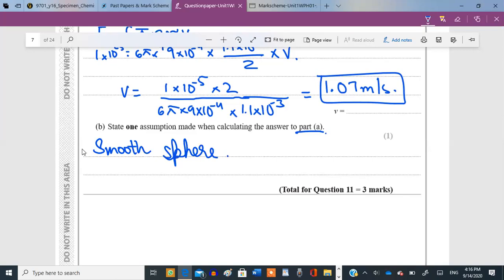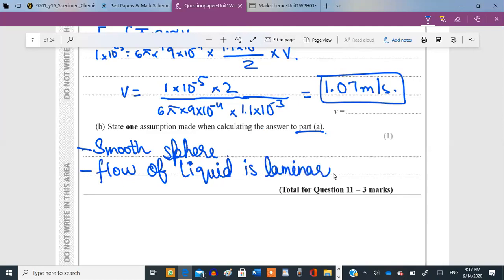I'm just writing this. Another assumption that we could make is that the flow of the liquid is laminar, because laminar flow and non-turbulent flow would have a constant density. Remember, laminar, non-turbulent. So that completes this question.